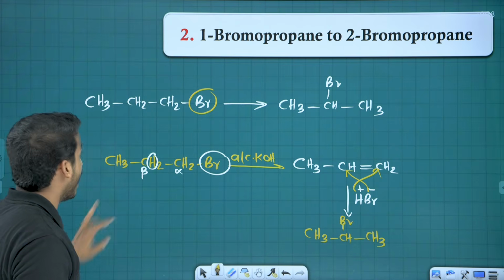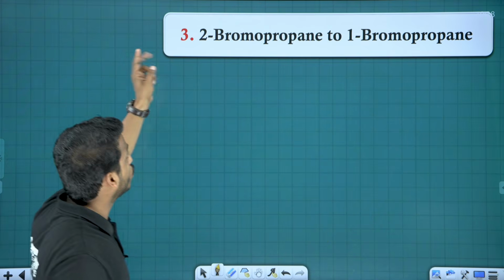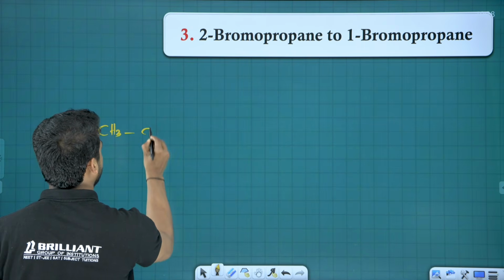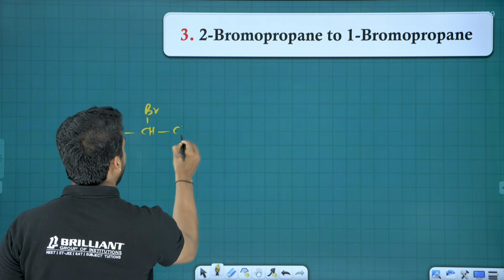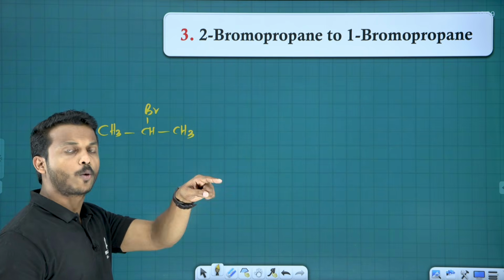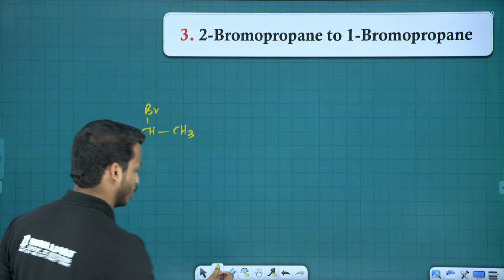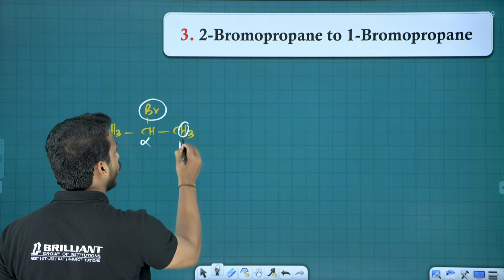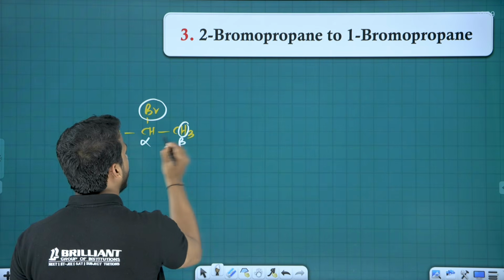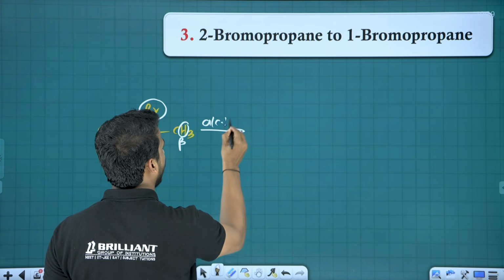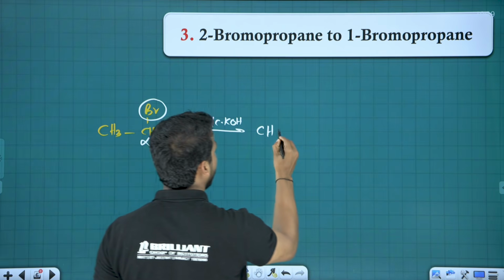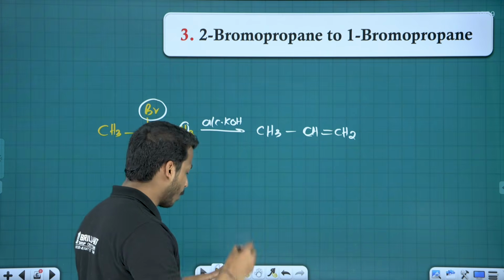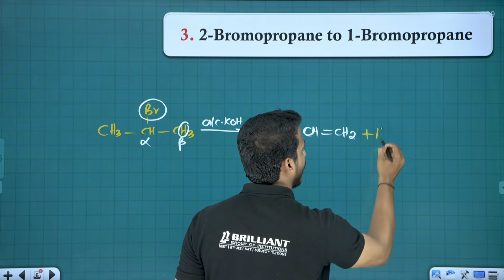I will give you the other question, the opposite one. Here, 2-bromopropane to 1-bromopropane. Same method, a small difference. So first of all, completely remove the halogen. The halogen goes from alpha, the hydrogen goes from beta. Both are the same. So then put a double bond here by using alcoholic KOH. So we get propene. Propene is ready. To propene, we have to bring our HBr back.